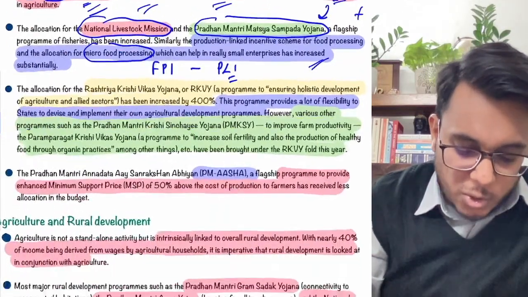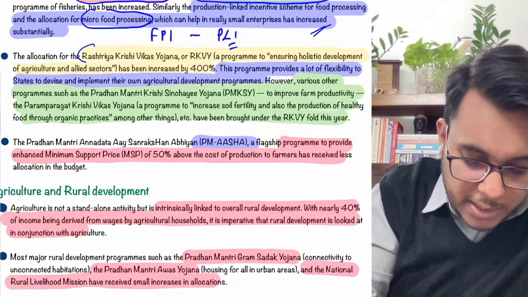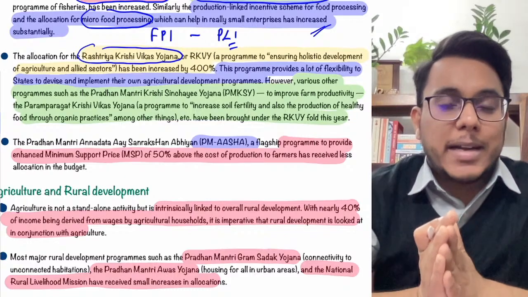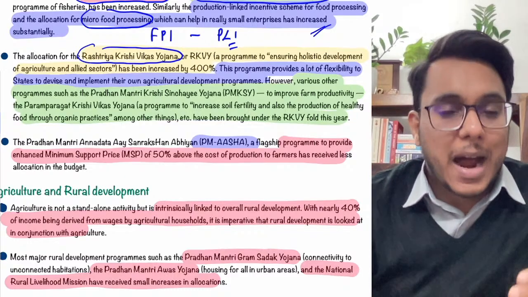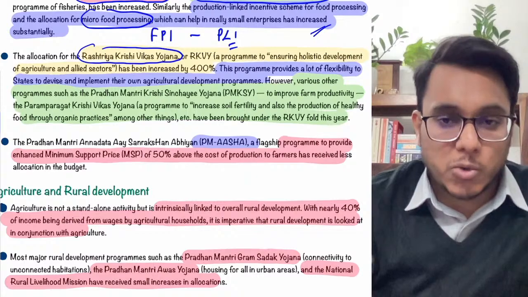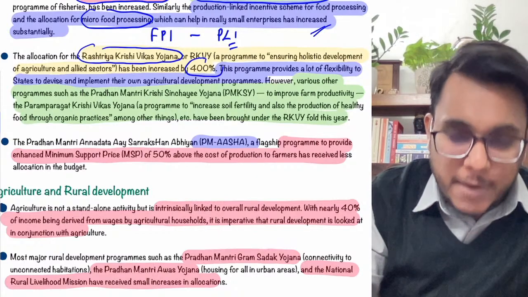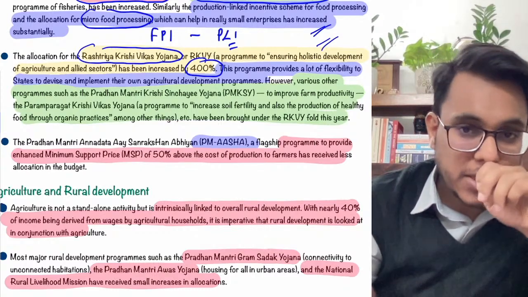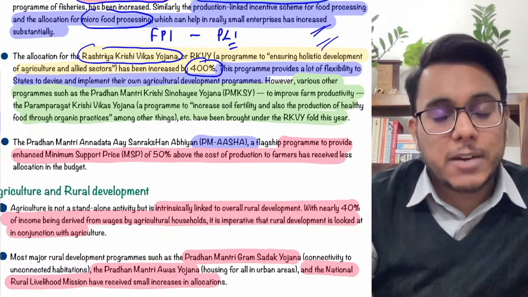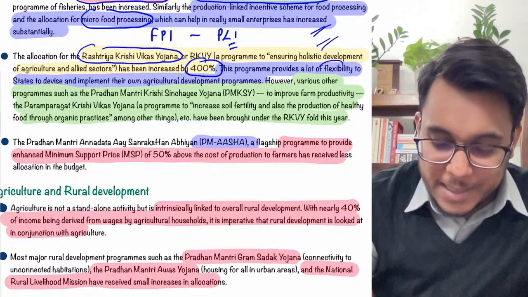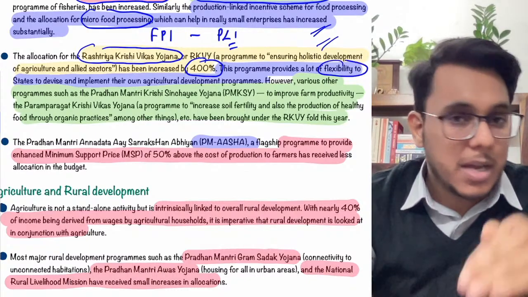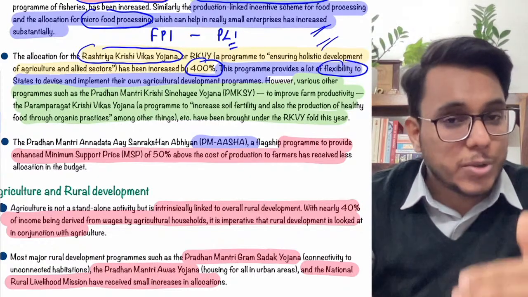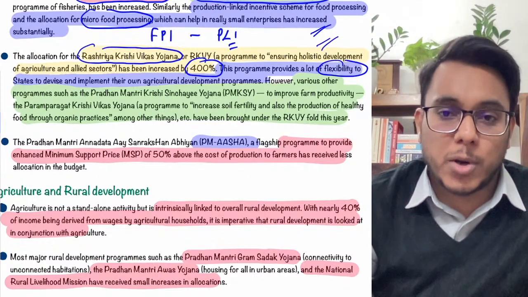Then there is the Rashtriya Krishi Vikas Yojana, an umbrella scheme for providing support to the agriculture sector. Its allocation has been increased by 400%, which is a very important development. Under this scheme, the state governments are given a lot of flexibility to support agriculture by taking their regional diversities into account, so they have a lot of autonomy here.